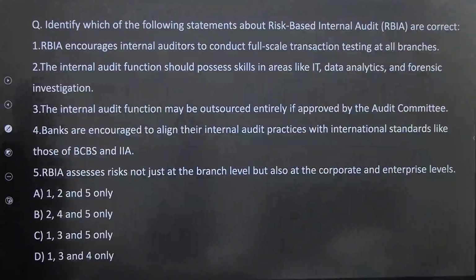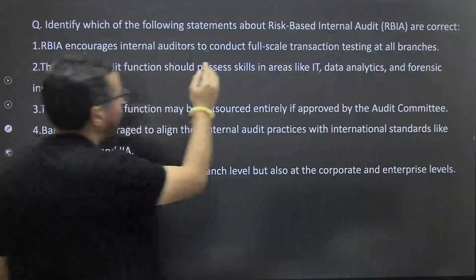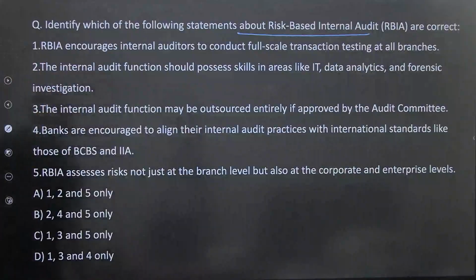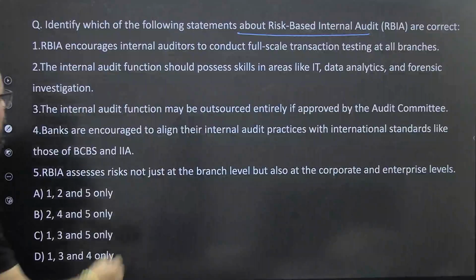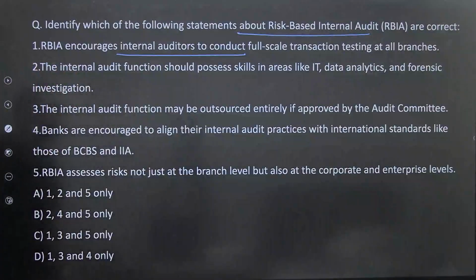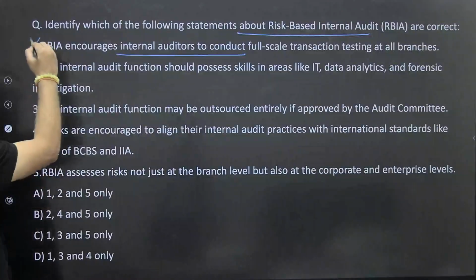Next one. Identify which of the following statements about one more statement around the RBIA. RBIA encourages internal auditors to conduct full-scale transaction testing at all branches. Encourages internal auditors to conduct full-scale transaction testing. No, it is not suggested in RBIA.